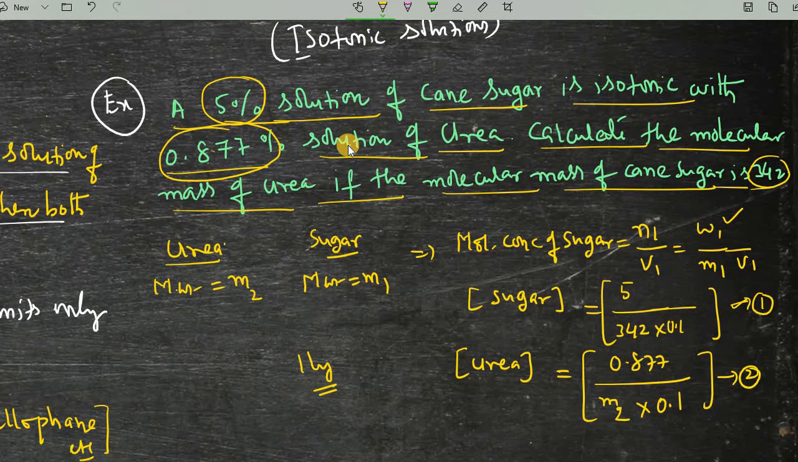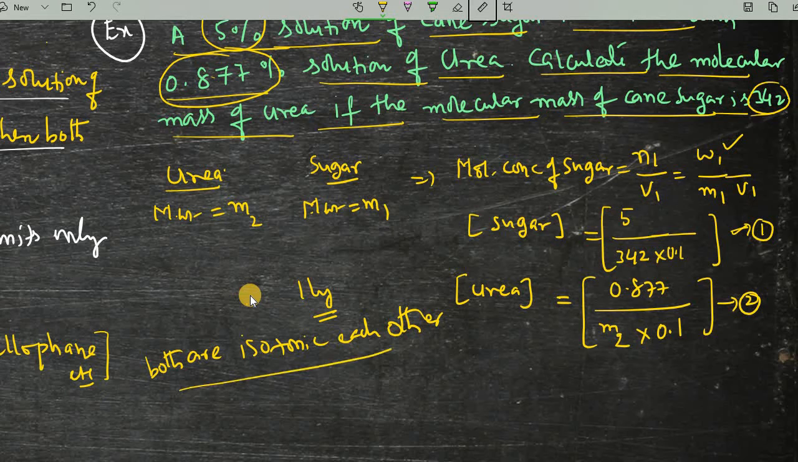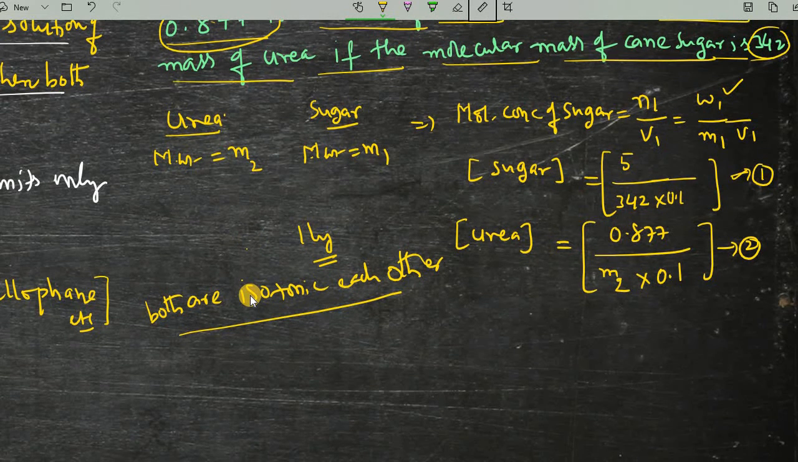Now, there is an information regarding this problem. The question has already given that they are isotonic. What is the meaning of isotonic with each other? Both their concentrations are the same. That means if you equate the first equation and second equation, then you will get the molecular weight of urea.